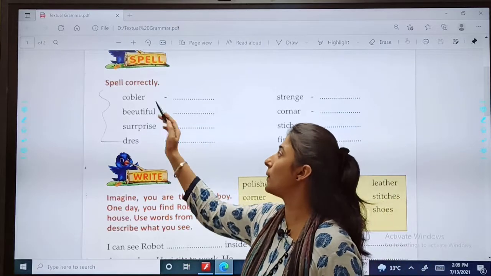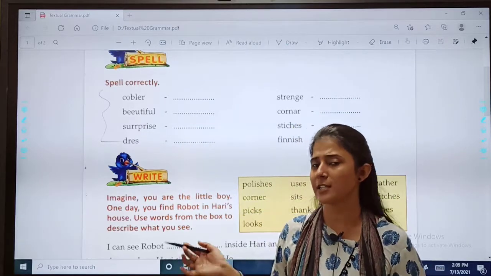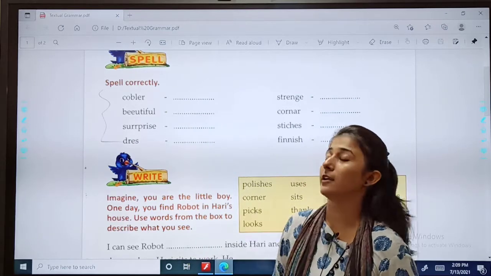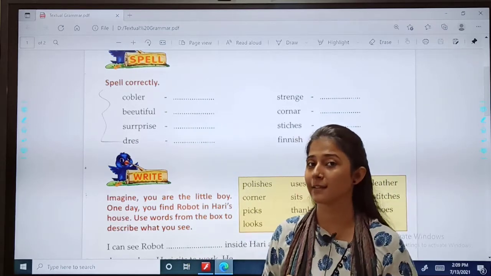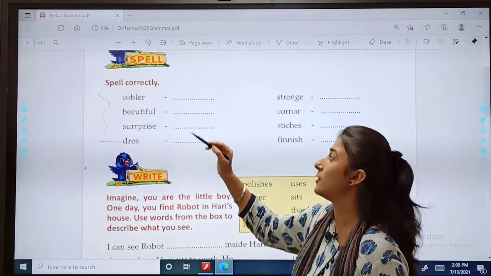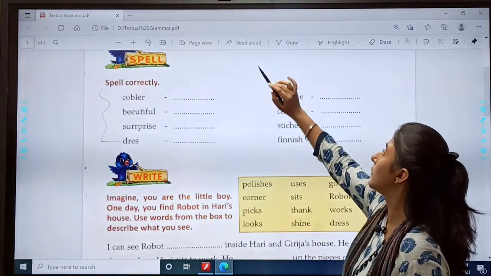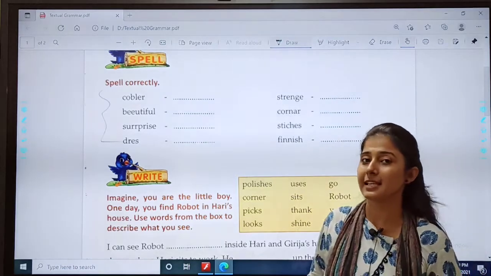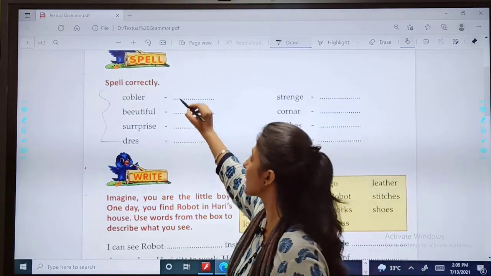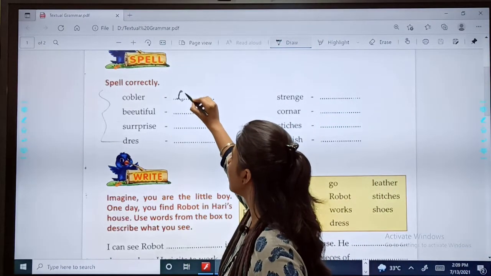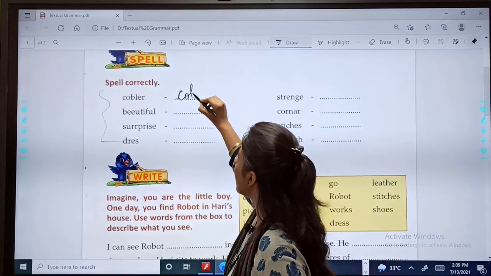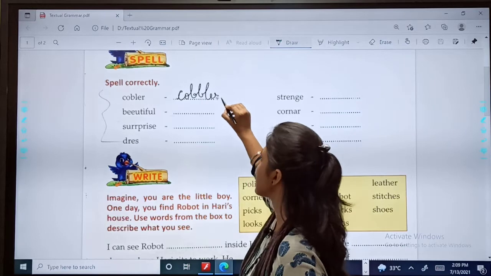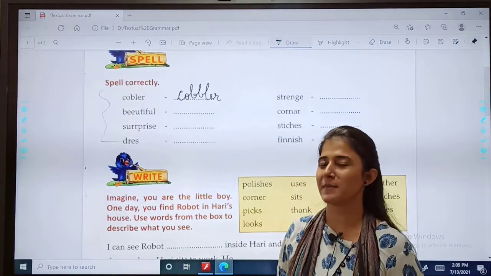See, cobbler, you can read it, though it is wrong, but you can read it. Cobbler, now find out the mistake. Where is the mistake? The correct spelling of cobbler is C-O-B-B-L-E-R. But here you can see there is only a single B. So we will write the correct spelling here in the given space. Write it along with me.